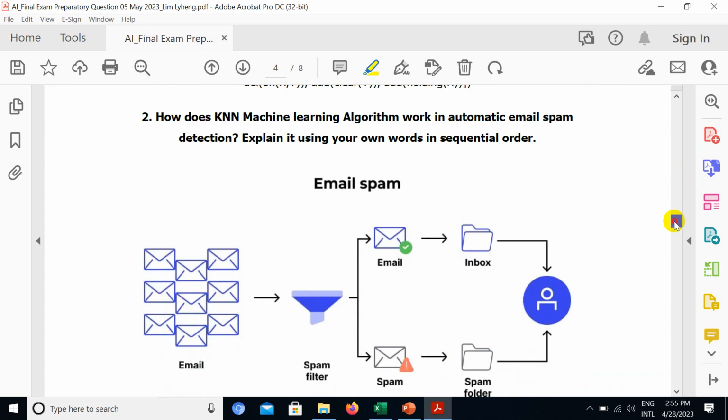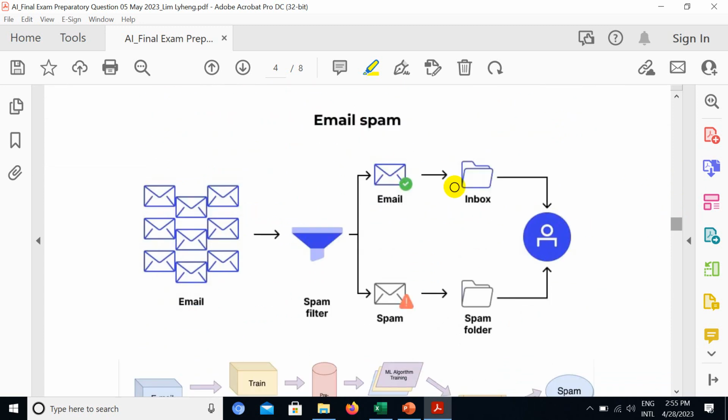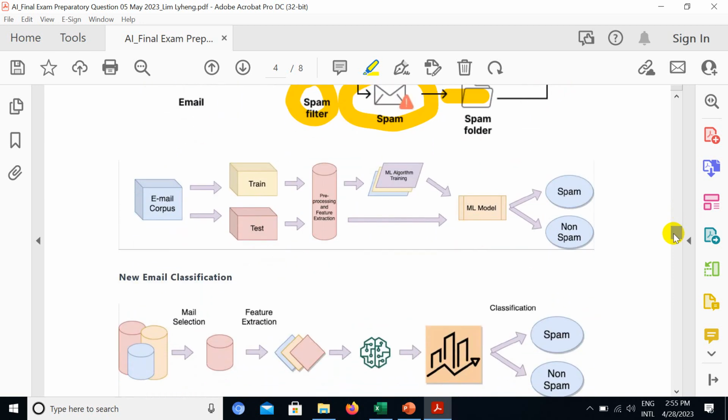So here, we have a lot of spam email, and how do we know which mail is spam or not, right? You have a lot of email coming in and being sent into your inbox, and they also have a spam filter here. If the mail is not spam, then it goes to the email inbox. If it is spam, then it will go to the spam folder, right? Okay, so here's the process.